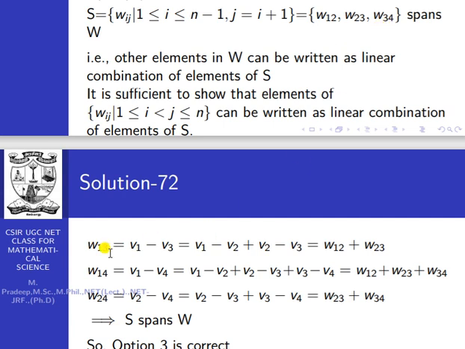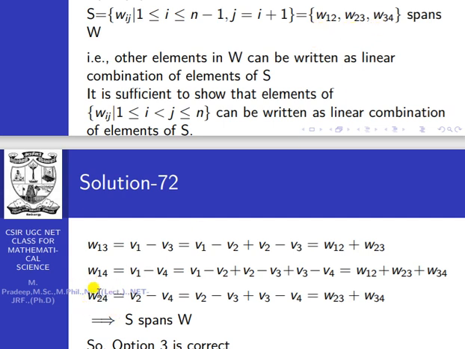So W13 is a linear combination of W12, W23. The same with W14, V1 minus V4. Subtract and add V2 and V3 also. So V1 minus V2, V2 minus V3 and V3 minus V4. So W14 is also a linear combination of W12, W23, W34.